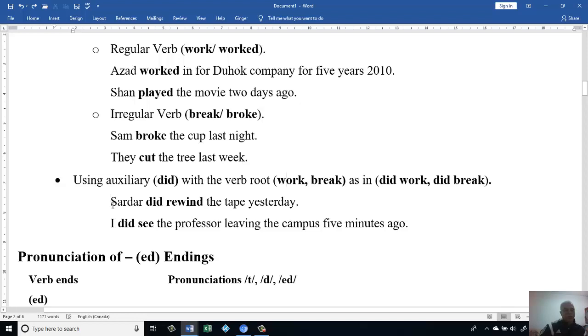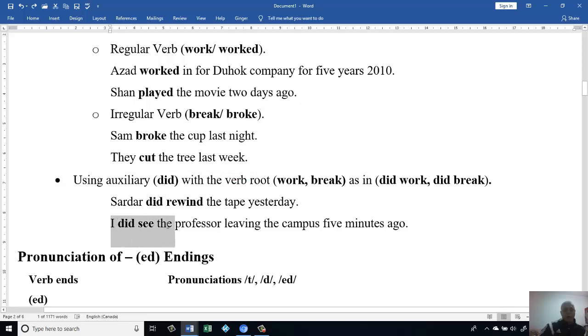For example, let's look at the sentences. Let's say, for example, I could say Sardar rewound the tape yesterday. Then I get confused whether to add -ed to it or whether it's an irregular verb. Then it's easy just to put did in front of this verb. And then let's look at the second sentence.